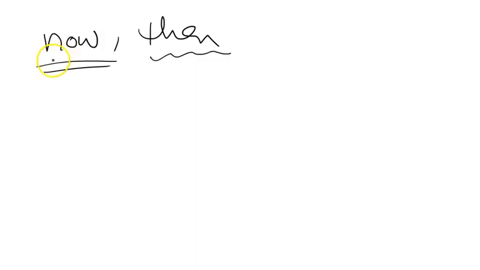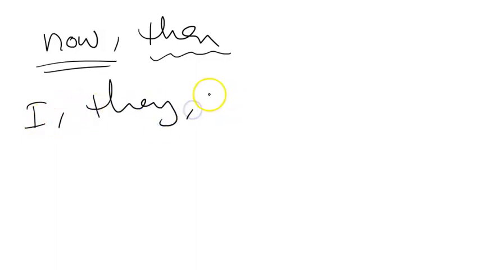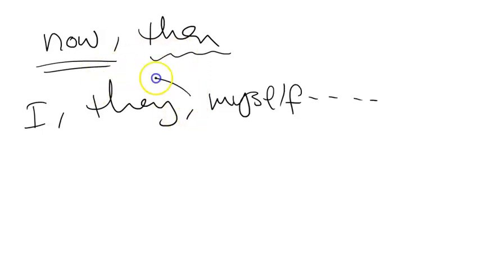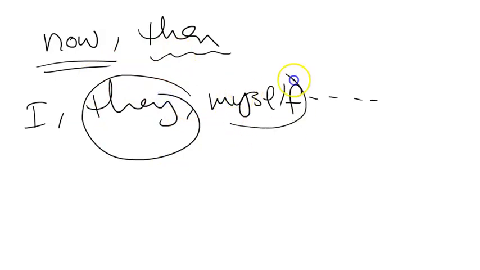Sometimes we have person expressions like the whole pronouns that we have. For example, when we have I, they, myself, and so on, all the pronouns that we know, all of them will refer to different people based on different texts. So who are the they? What is the meaning of myself in this text? It refers to this person or to that person. It refers to this girl or to that boy, and so on.